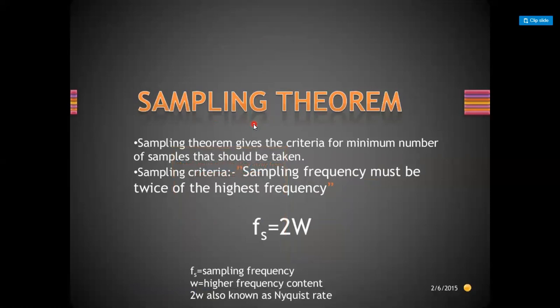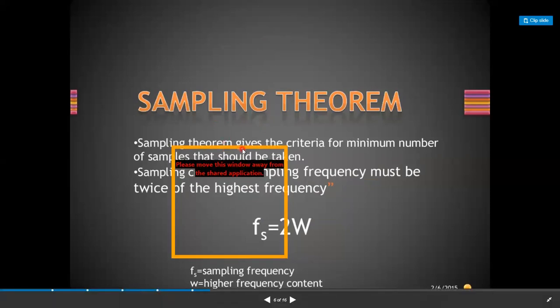So there is a trade-off, and how the signal should be sampled is considered with the important theorem, or criteria, called the Nyquist criteria. The sampling theorem gives the criteria for the minimum number of samples that should be taken for reproducing the signal in its original form. Fs stands for the sampling frequency, and omega is the highest frequency in the incoming signal. So the sampling frequency should be twice the value of the maximum frequency in the incoming signal. This is nothing but the Nyquist criteria for sampling.